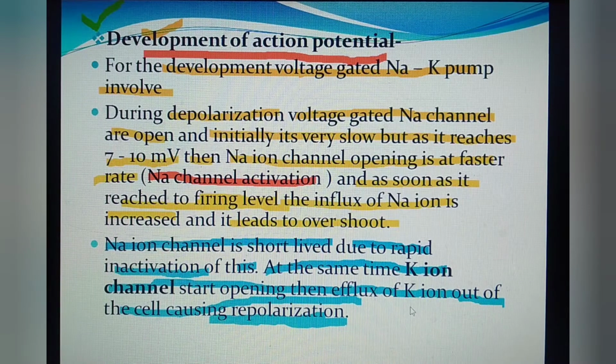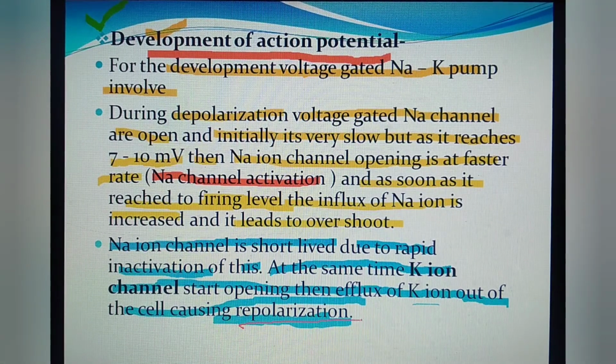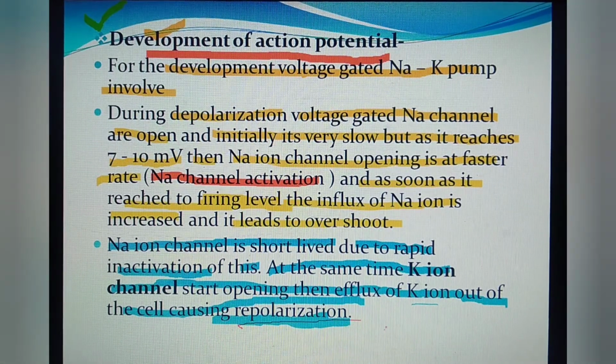But one fact is also that the potassium ion channel remains open for a longer time, for a few milliseconds, unlike the sodium channel. And after completion of repolarization, it causes efflux of potassium ion from inside to outside the cell and causes hyperpolarization. That's it.